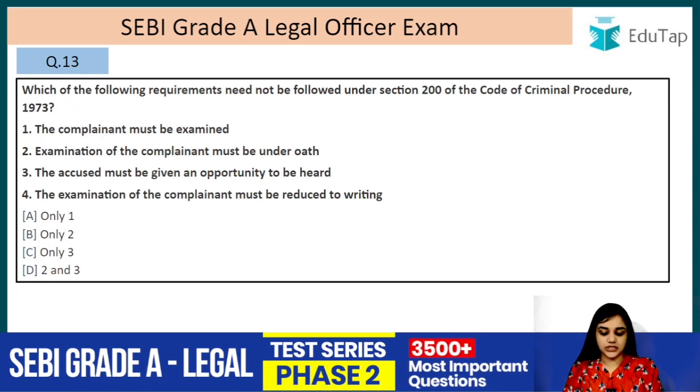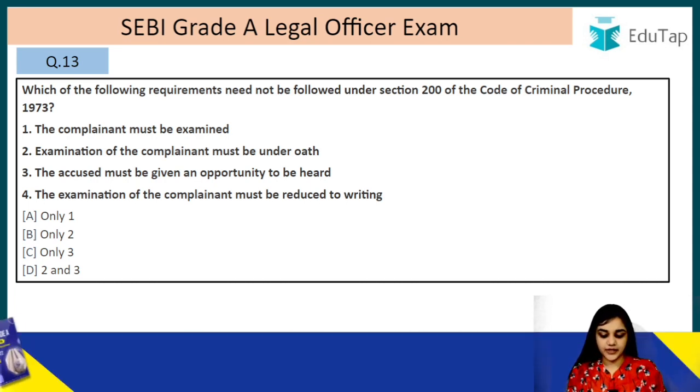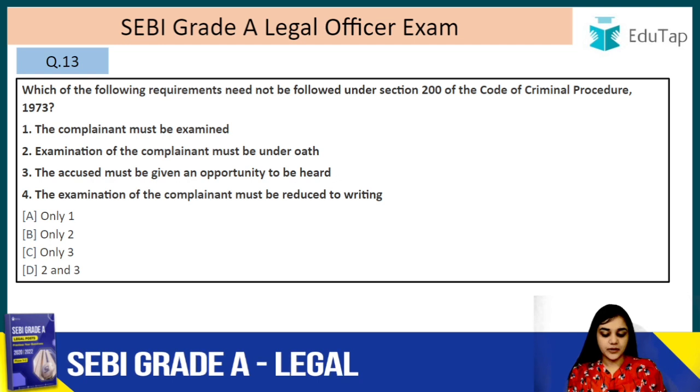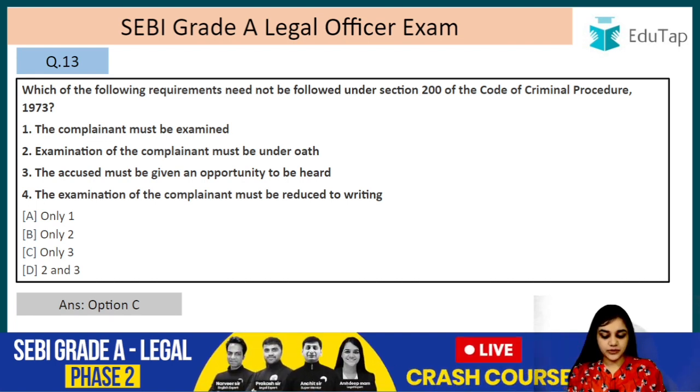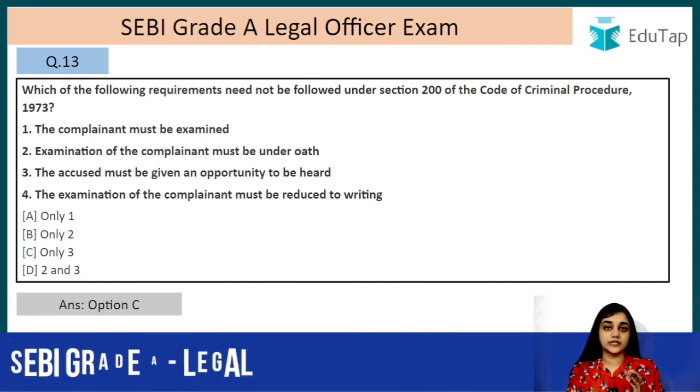Moving on, question number 13. Which of the following requirements need not be followed under section 200 of the Code of Criminal Procedure 1973? The complainant must be examined. Examination of the complainant must be under oath. The accused must be given an opportunity to be heard. The examination of the complainant must be reduced to writing. So the answer is C. That is only 3. The accused must be given an opportunity to be heard. That is not right under section 200. The opportunity of being heard, the accused actually comes under section 204 in case of complaint cases.